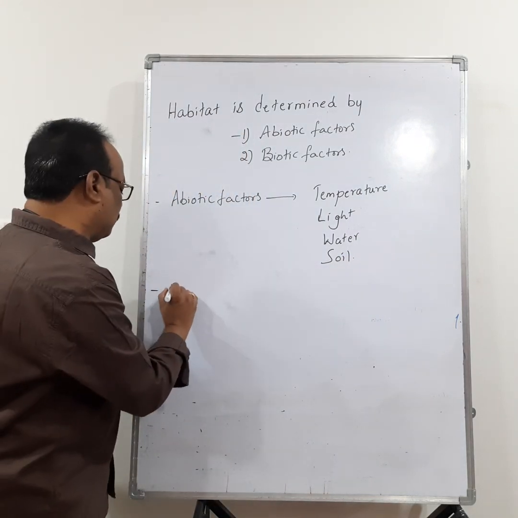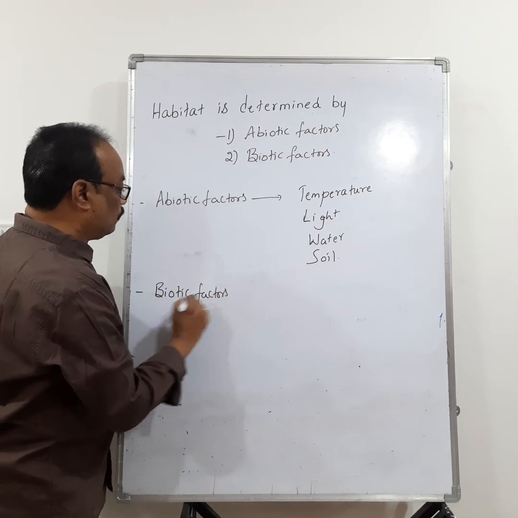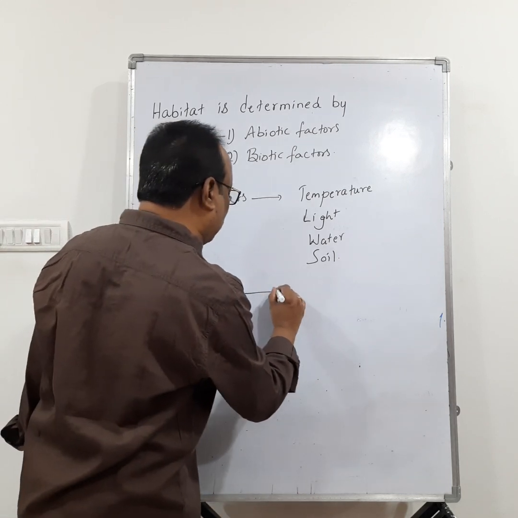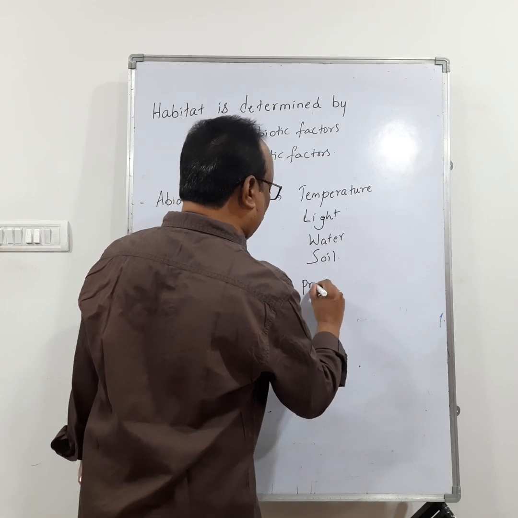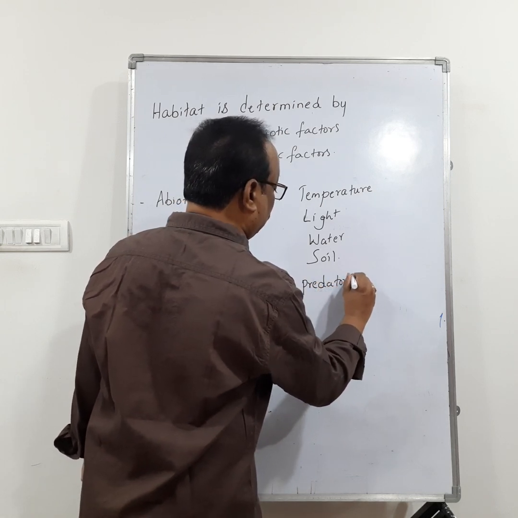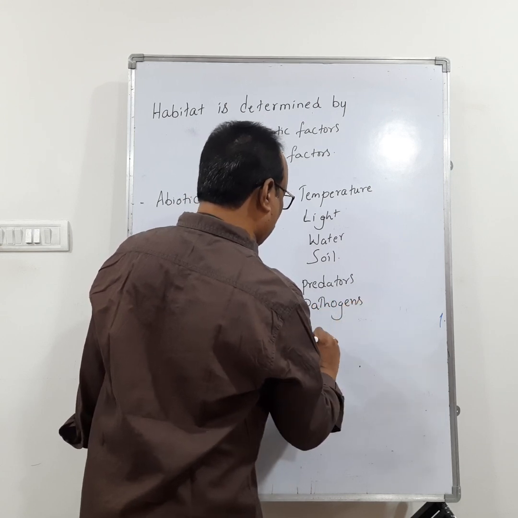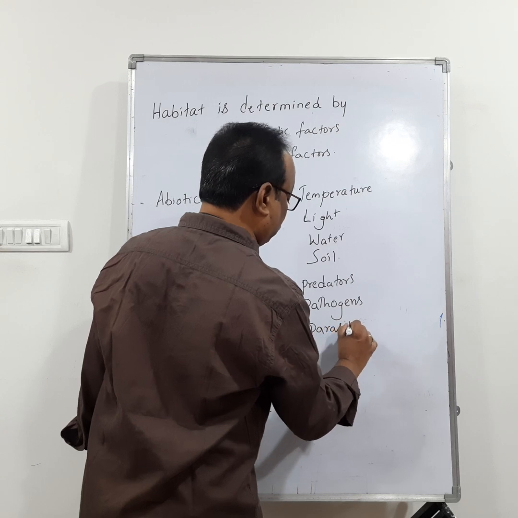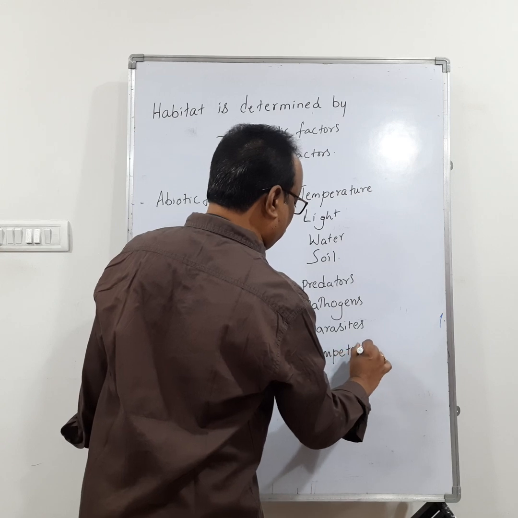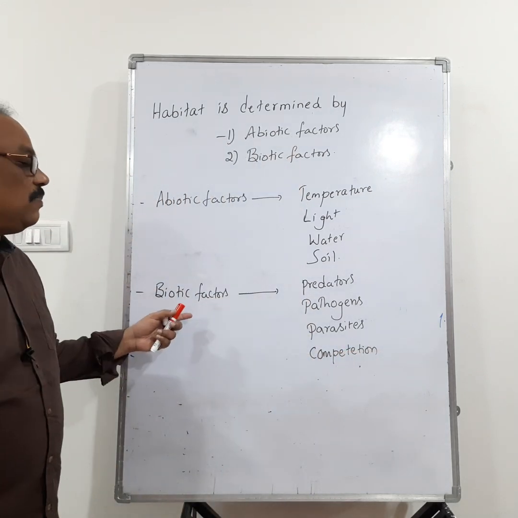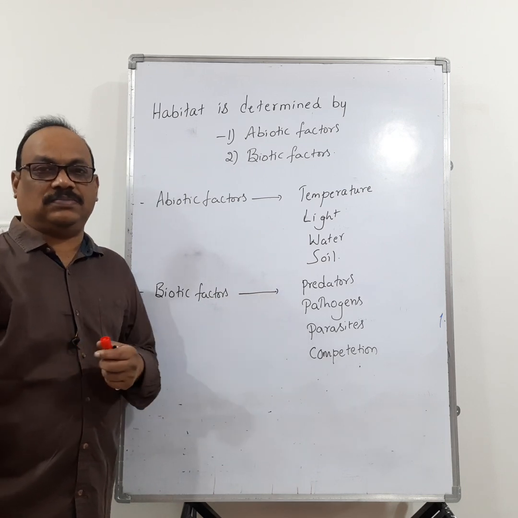Then what are the major biotic factors? So biotic factors that determine the habitat of an organism include predators, pathogens, parasites and competition. Okay, so these are the biotic factors: predators, pathogens, parasites and competition.